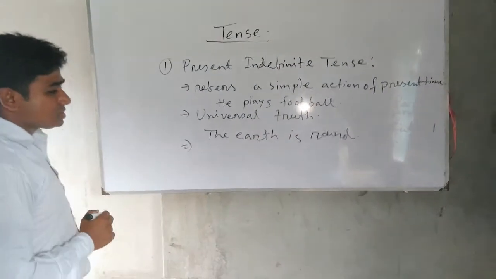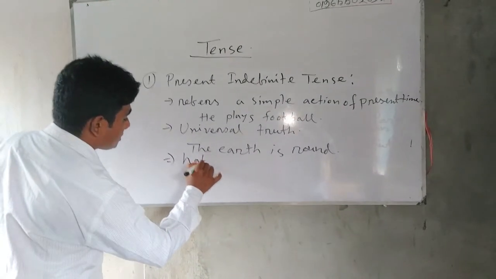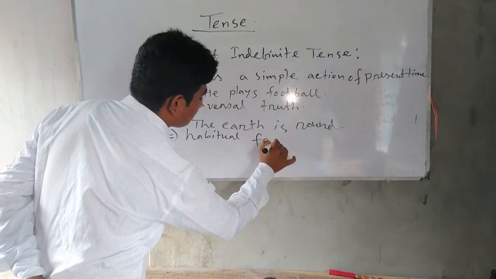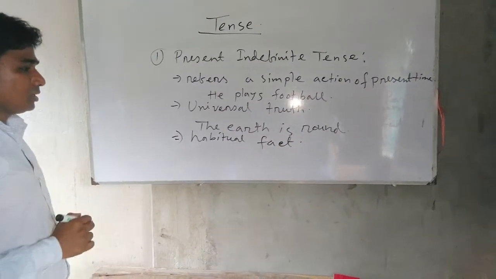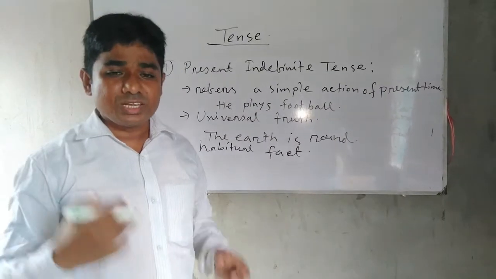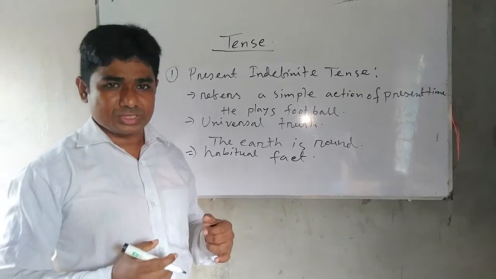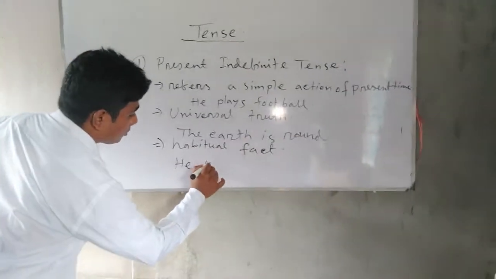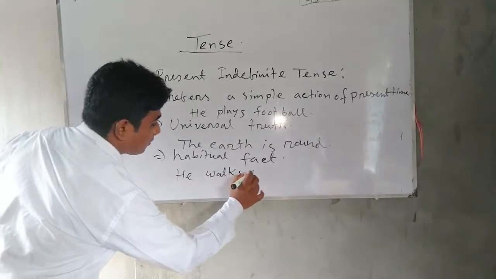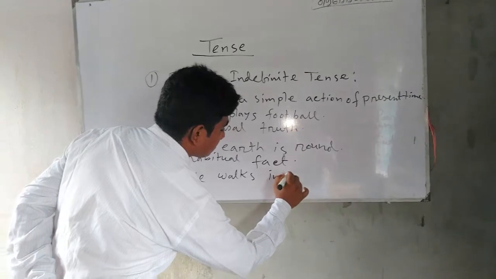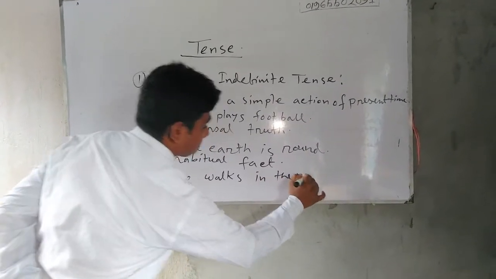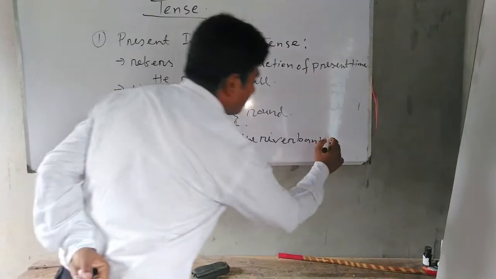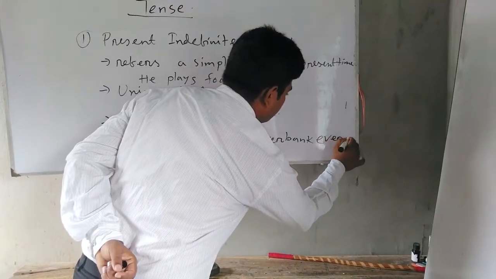And the next use is habitual fact. Habitual fact means daily activities or repeated activities. For example, he walks on the river bank every morning.